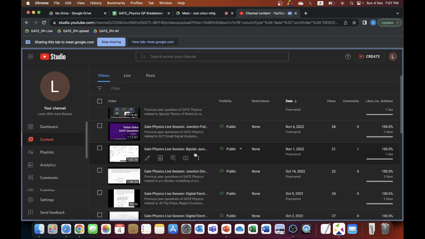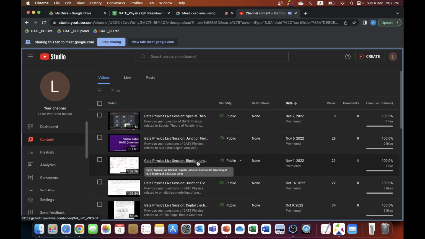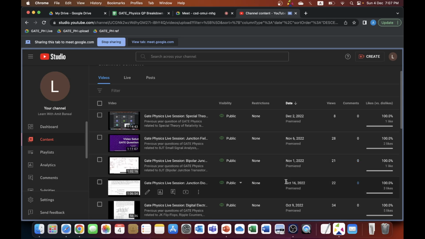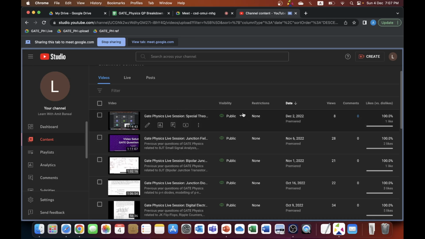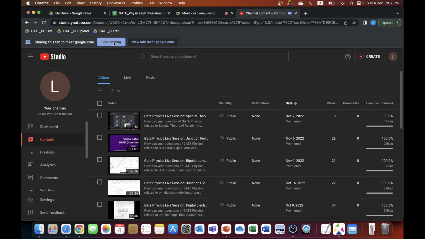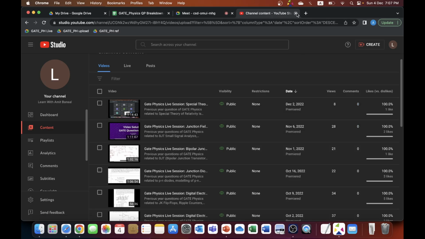Okay, so you can see this is the lecture, bipolar junction transistors. This would be the 11th lecture, which was published on 1st November 2022. So you can go through this. Similarly, diodes is the one before it. I had covered BJTs, so you can go through that. And this is the last week session, uploaded on December 2nd. Okay, so what I'd like to do now is, hold on a second.